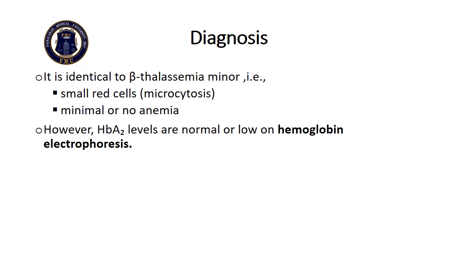Clinical picture. There are no abnormal physical signs in patients with alpha thalassemia minor. Diagnosis. On the peripheral blood film there will be small red blood cells and there will be minimal or no anemia as seen in the beta thalassemia minor. However, HbA2 levels are normal or low on hemoglobin electrophoresis, in contrast to beta thalassemia minor, which has higher levels of HbA2.